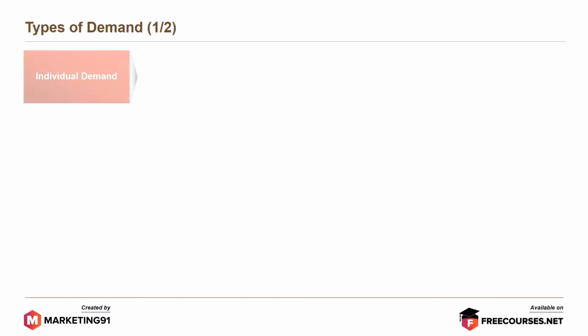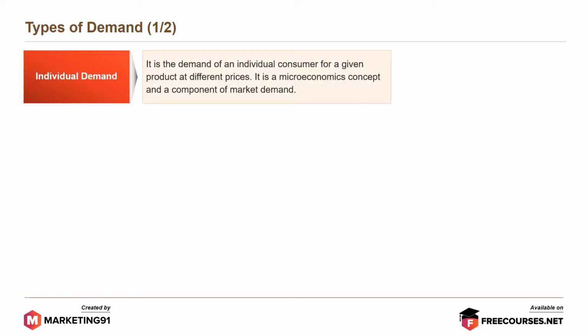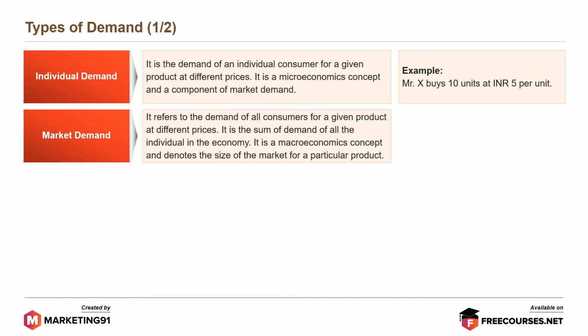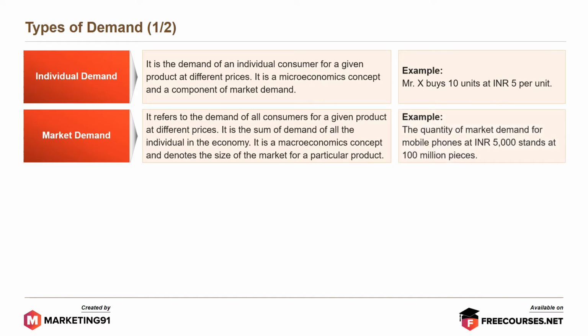Moving on. Types of demand. First, individual demand. It is a demand of an individual consumer for a given product at different prices. It is a microeconomics concept and a component of market demand. Example, Mr. X buys 10 units at INR 5 per unit. Next, market demand. It refers to the demand of all consumers for a given product at different prices. It is a sum of demand of all the individuals in the economy. It is a macroeconomics concept and denotes the size of the market for a particular product. Example, the quantity of market demand for mobile phones at INR 5,000 stands at 100 billion pieces.